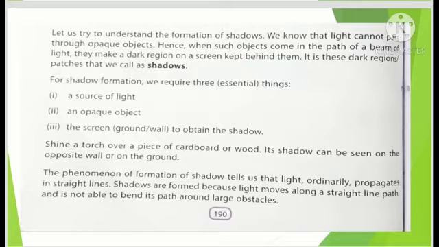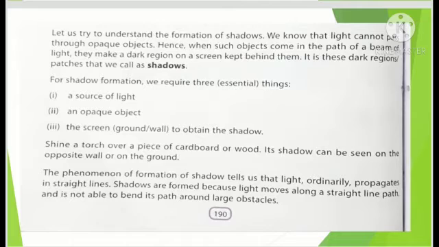In this way, three things are required to form the shadow. The last paragraph given at page number 190 is all about the second factor which is behind the formation of shadow. I'm going to read. The phenomenon of formation of shadow tells us that light ordinarily propagates, means travels, in straight lines. Shadows are formed because light moves along a straight line path and is not able to bend its path around large obstacles, means badha.